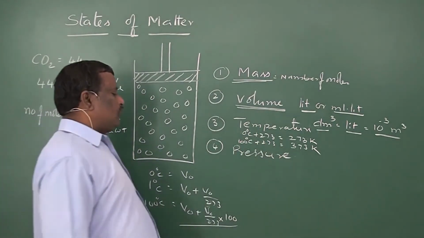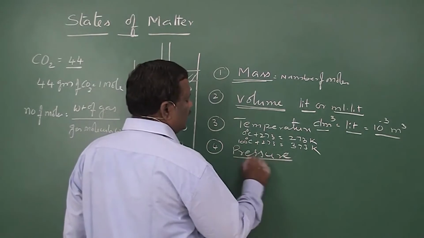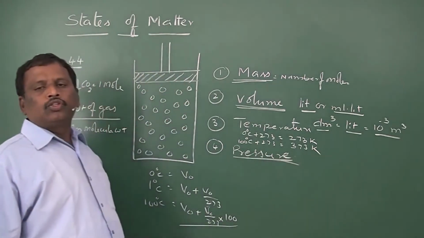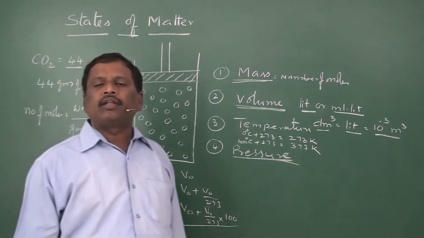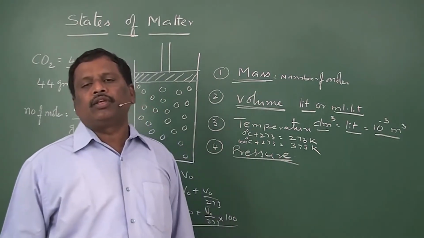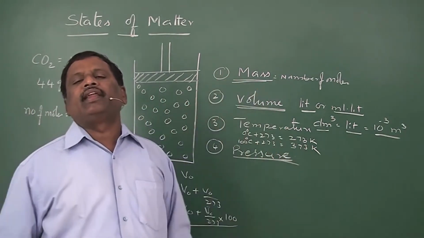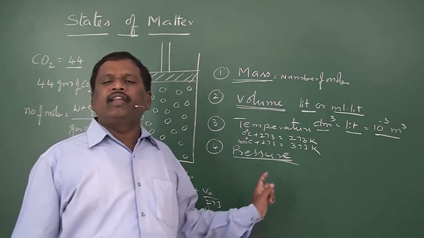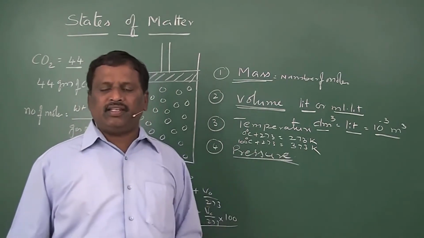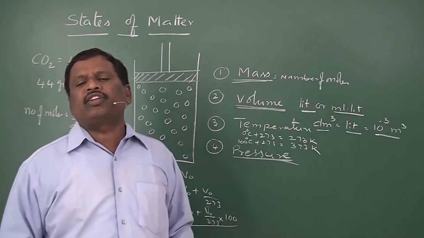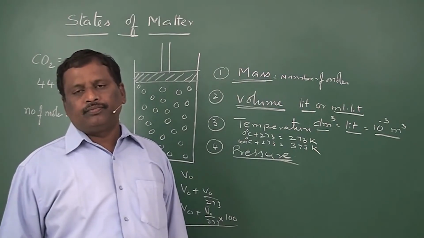Now, the fourth measurable property is pressure. Pressure is nothing but the force applied by the gas molecules on the walls of the container. We already discussed that when matter is in the gaseous state, the molecules are in random motion in all directions.